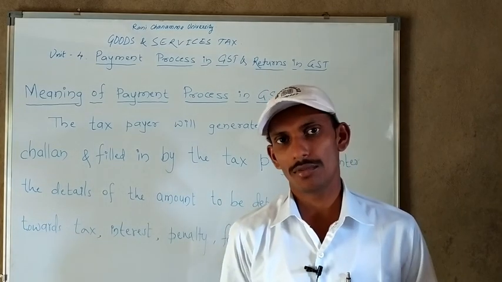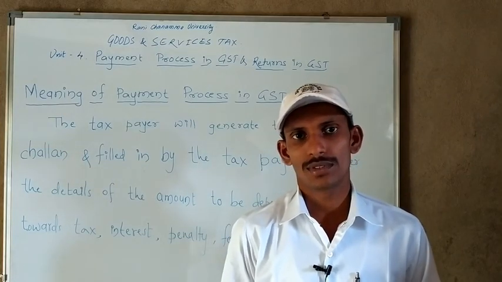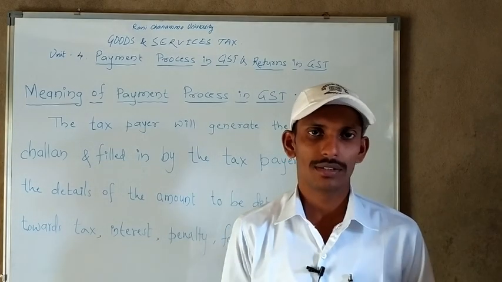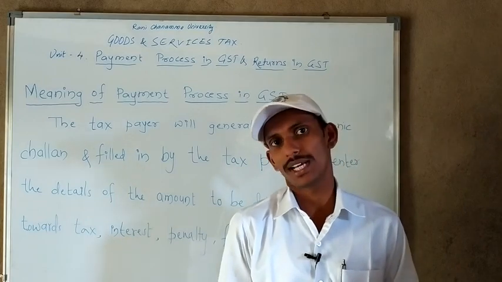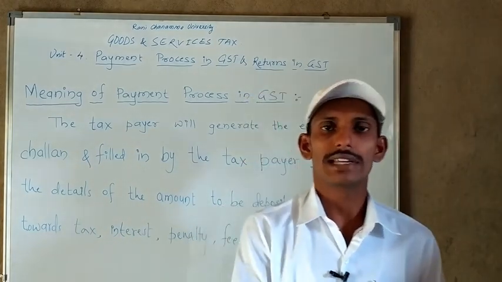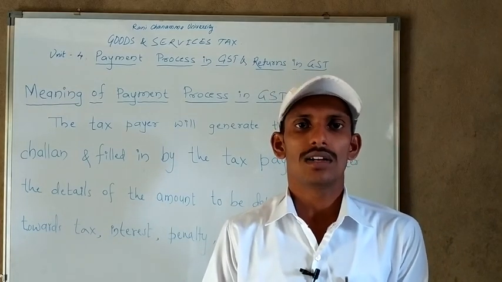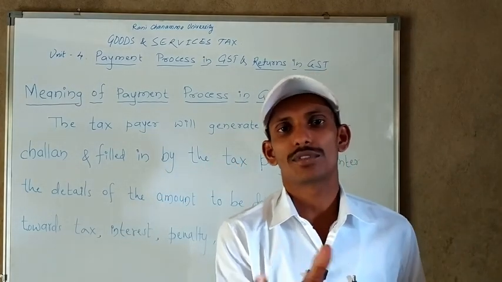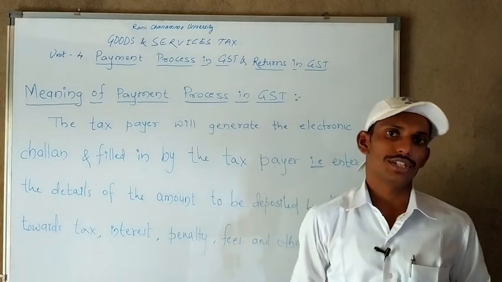Whatever necessary information is there in that challan is filled in by the taxpayer, such as what kind of tax is paid, how much amount is paid, or for what purpose the amount is paid, either for tax, penalty, interest, fees, or any other amount. That overall process, how the tax payment is done by the taxpayer to the government, is nothing but the payment process in GST, we can say.